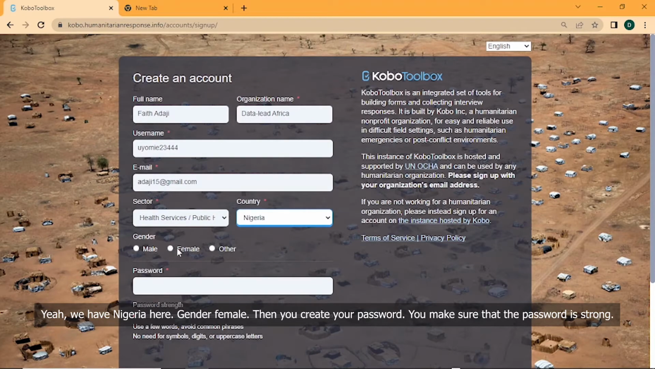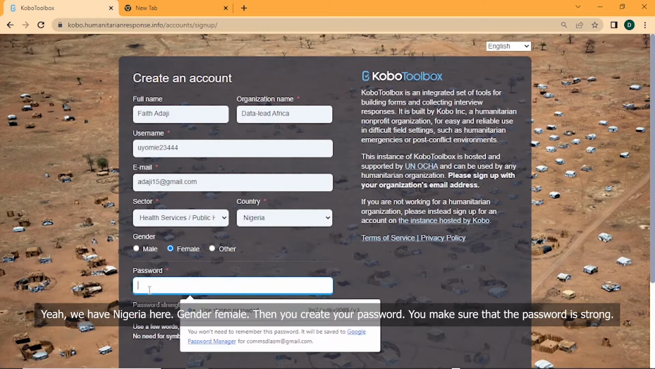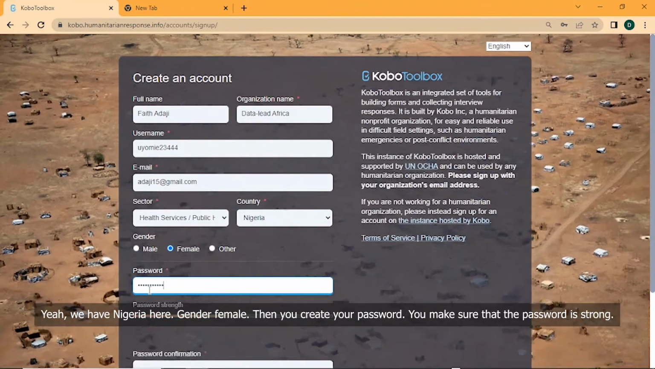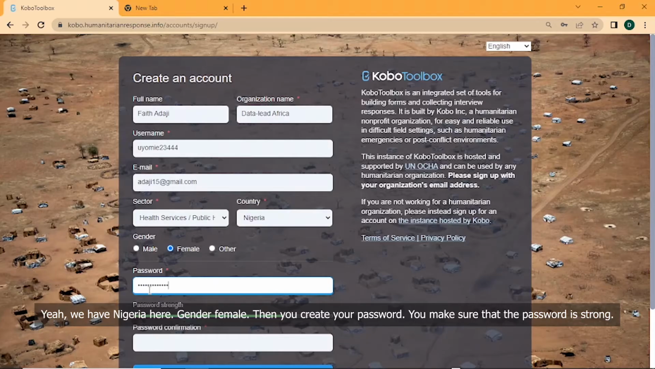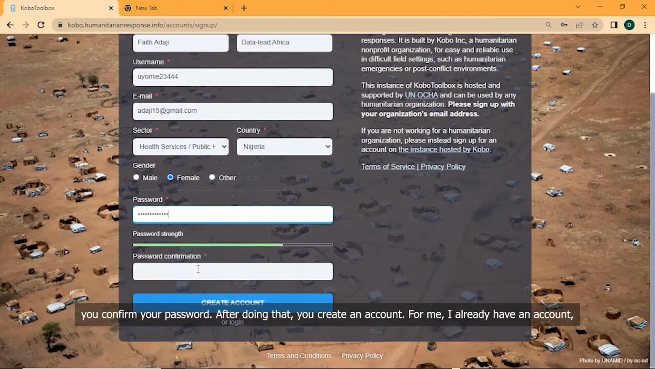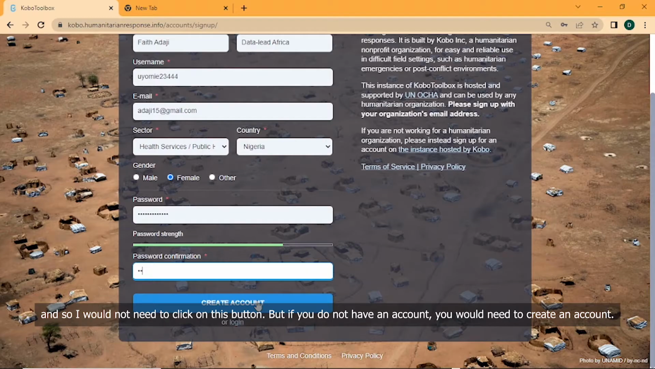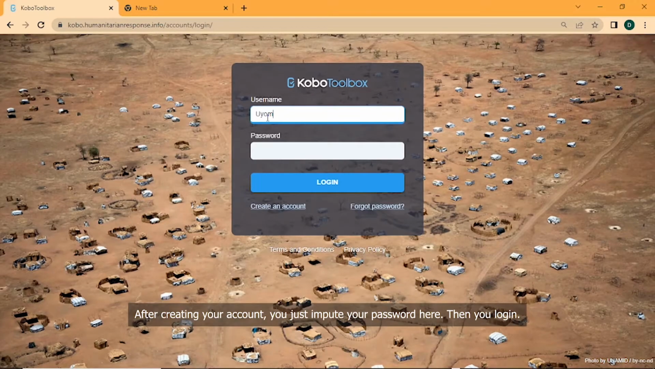Yeah, we have Nigeria here. Gender, female. Then you create your password. You make sure that the password is strong. You confirm your password. After doing that, you create an account. For me, I already have an account, and so I would not need to click on this button. But if you do not have an account, you would need to create an account. After creating your account,